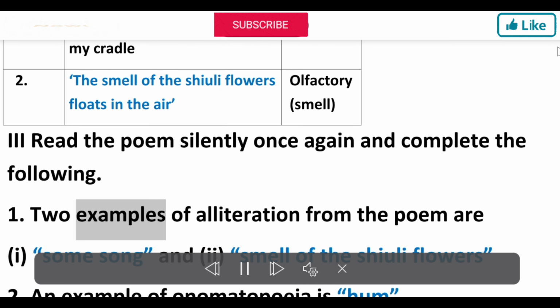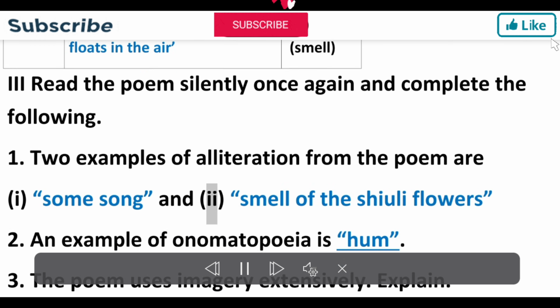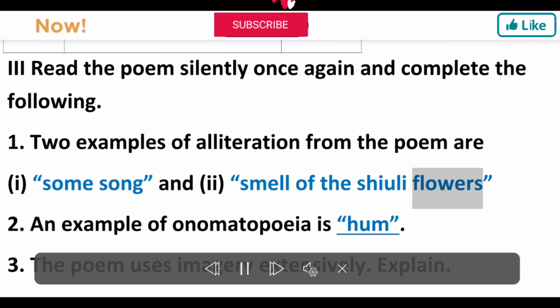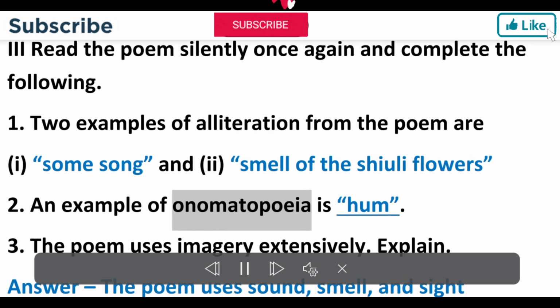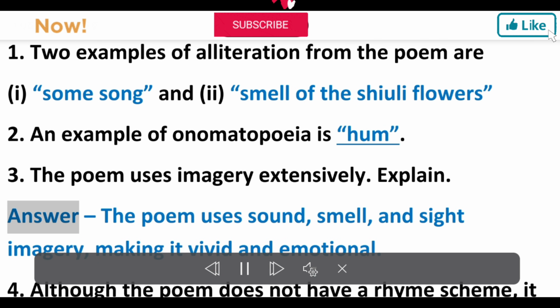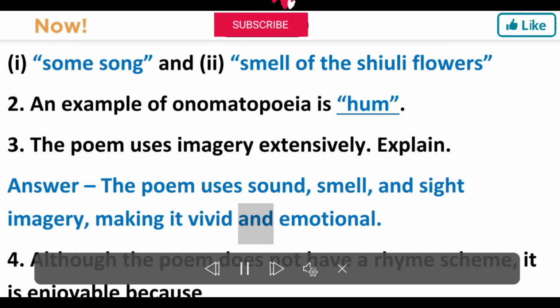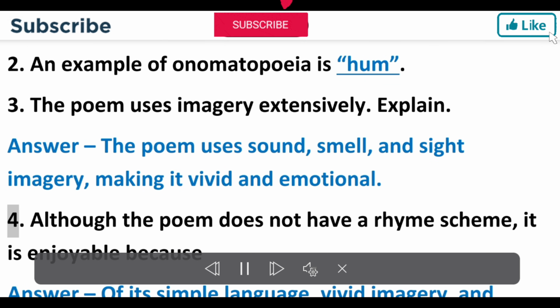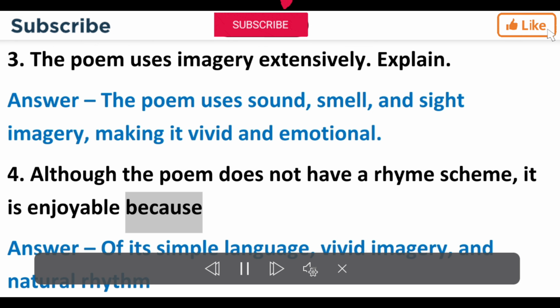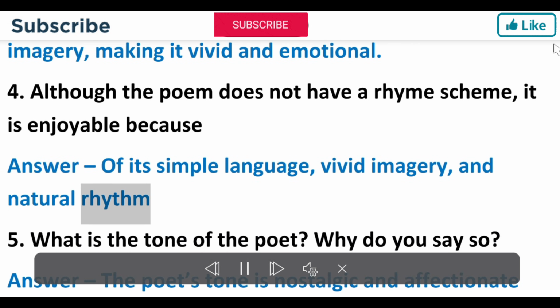3. Read the poem silently once again and complete the following. 1. Two examples of alliteration from the poem are (i) some song, and (ii) smell of the shuli flowers. 2. An example of onomatopoeia is hum. 3. The poem uses imagery extensively. Explain. Answer. The poem uses sound, smell, and sight imagery, making it vivid and emotional. 4. Although the poem does not have a rhyme scheme, it is enjoyable because of its simple language, vivid imagery, and natural rhythm.